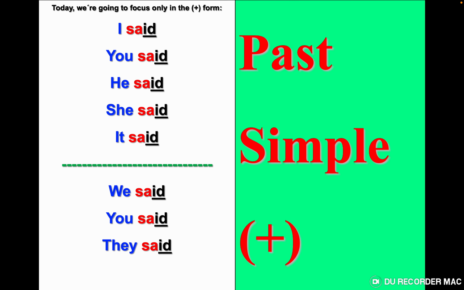So when you pronounce, don't look at the word, don't look at the letters, just pronounce it like this. It's written S-A-I-D, but it's pronounced in another and different way. Said. I said to you. I said. You said. He said. She said. It said. We said. You said. They said. Let's continue.